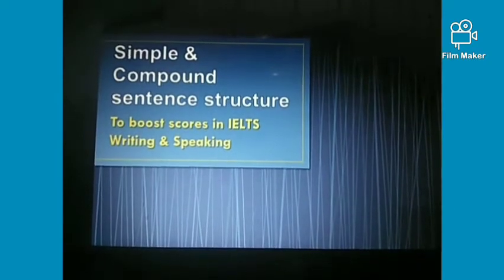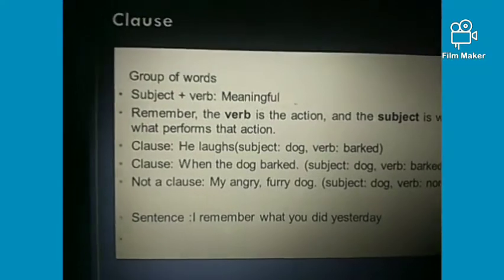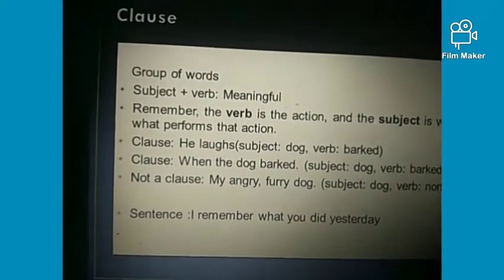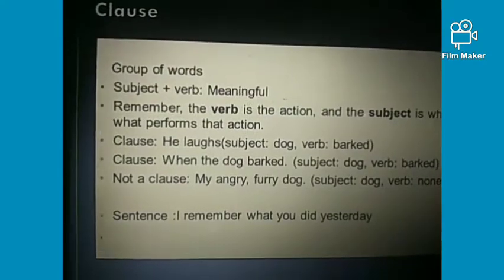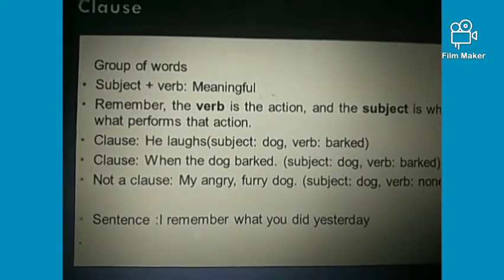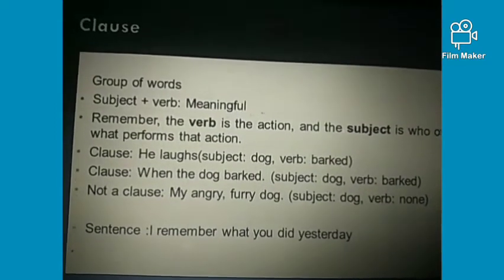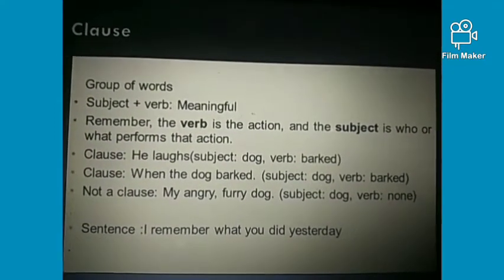We will start from the basics, that is a clause. Before moving towards compound and simple sentences, I will let you know what a clause is, because some students have doubts regarding the clause. A clause is basically a group of words, right? It means in every clause there should be a subject as well as a verb, and it should also be meaningful, right? And you should also remember that a verb is an action, as you all know, and the subject is who or what performs that action, right?